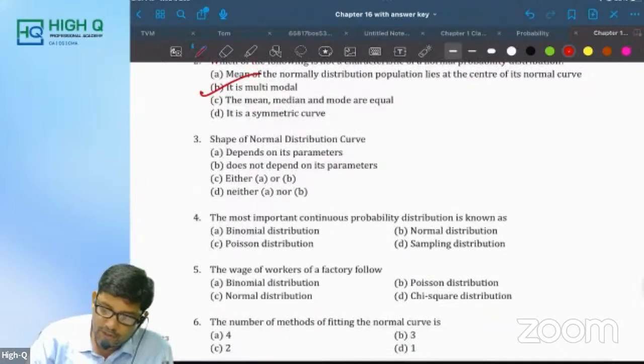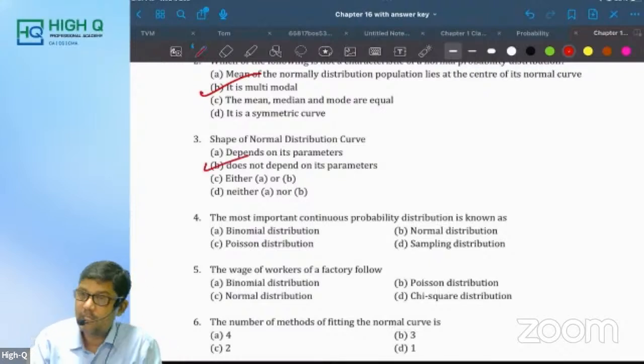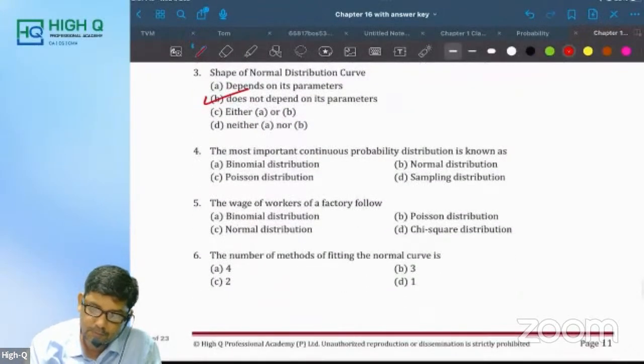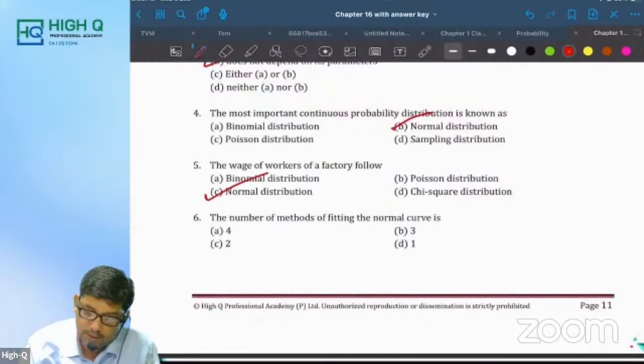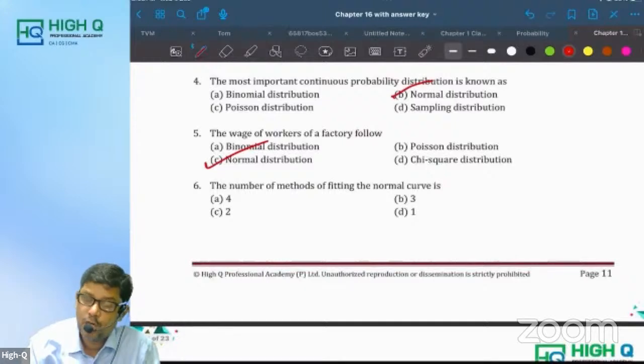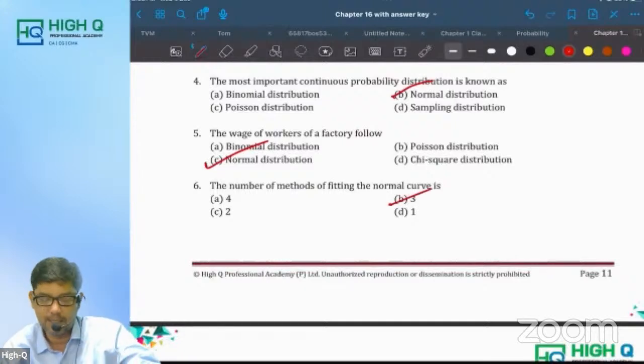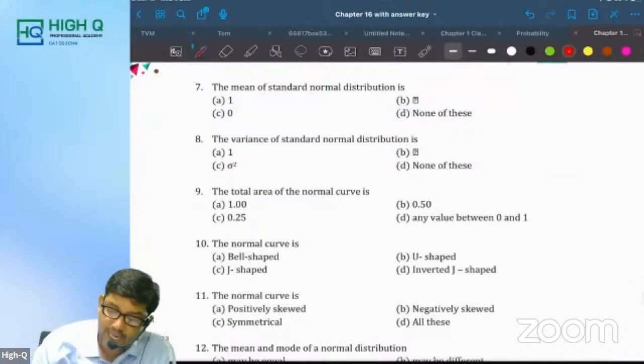Shape of a normal distribution curve is what, my dear? Depends on its parameter, or does not depend on parameter? See, the shape of normal distribution, compulsorily, is a bell-shaped curve. The most important continuous probability distribution is known as normal. The wage of a worker, always normal. The number of methods of fitting a normal curve, there are 3 methods. Remember the number. The mean of standard normal distribution is, see, standard normal distribution. So what is mean equal to?